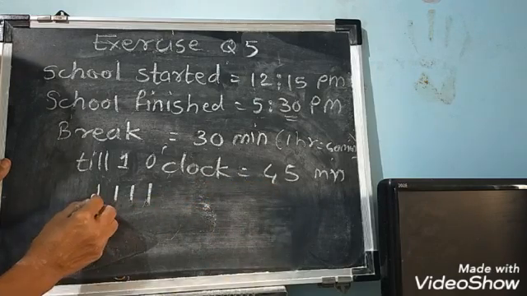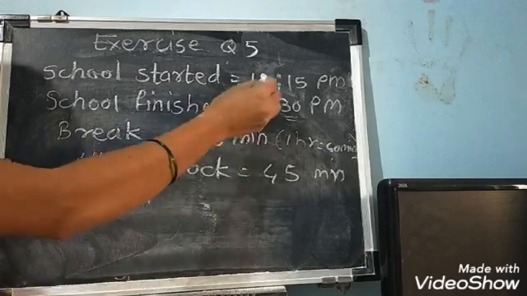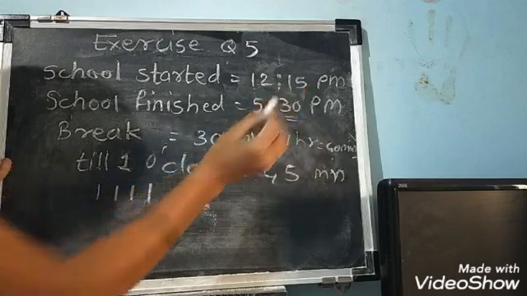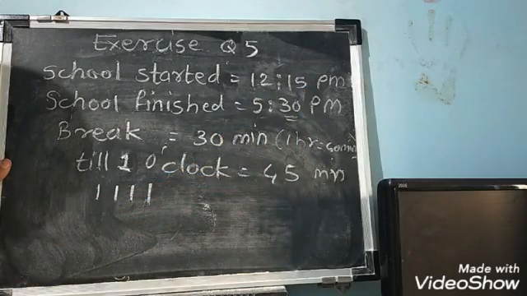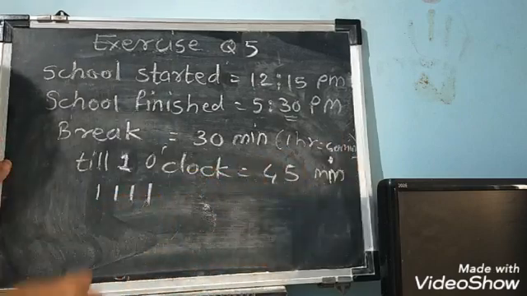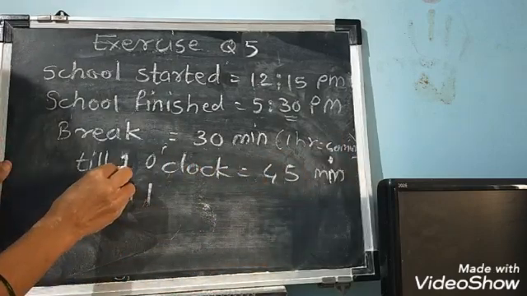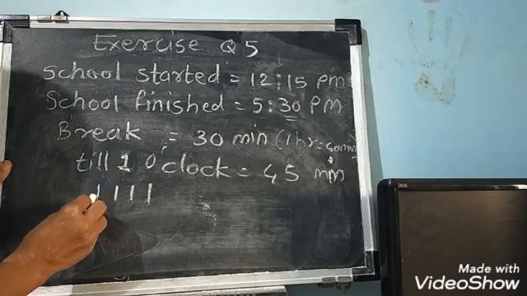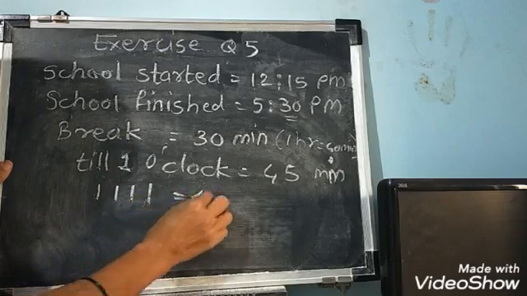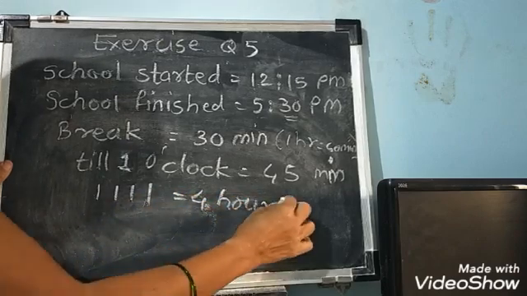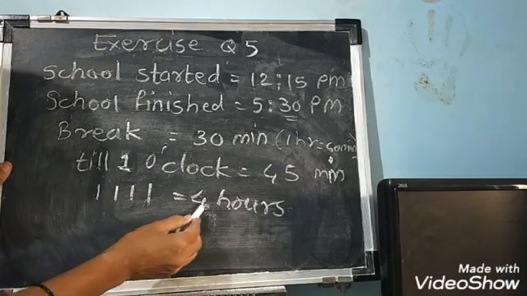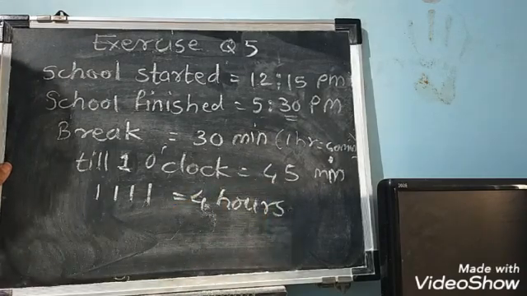Got? See, till 1 o'clock after school started, there are 45 minutes. They were in the classroom 45 minutes. After 45 minutes, there will be 1 o'clock. 1 to 2, 2 to 3, 3 to 4, 4 to 5. These are 4 hours. So children were in the classroom 4 hours and 45 minutes.